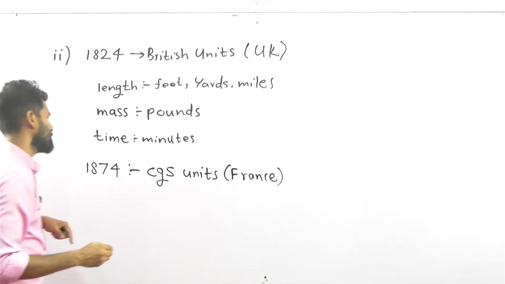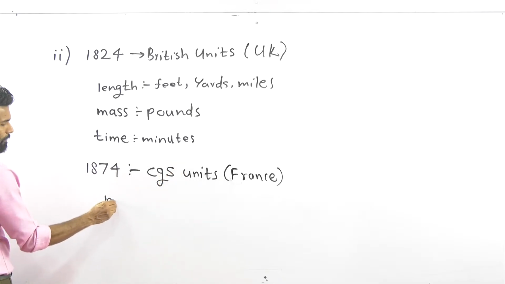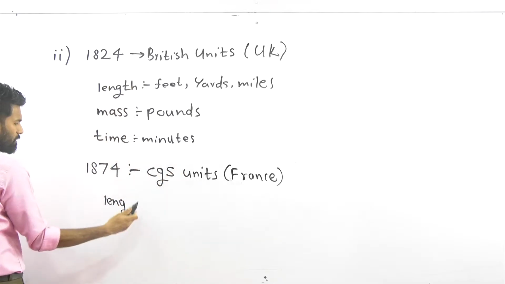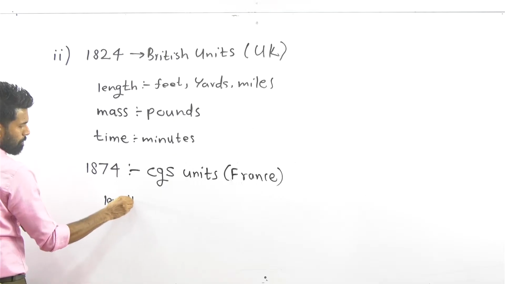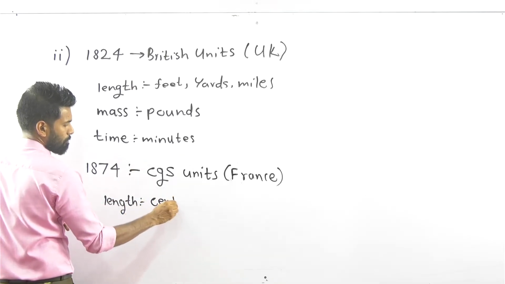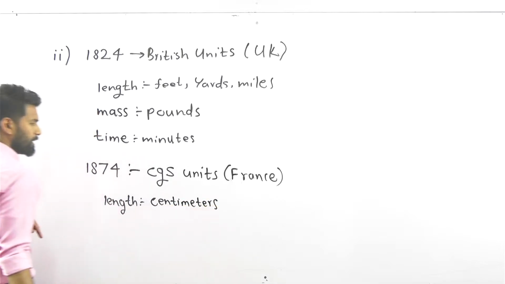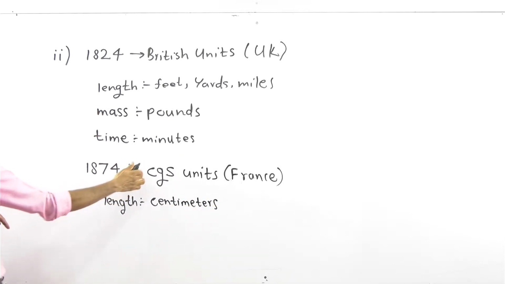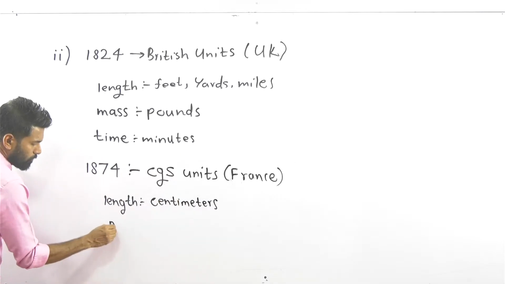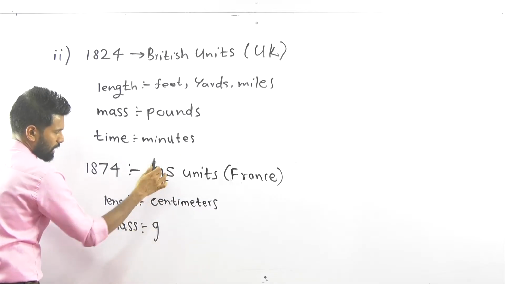In this CGS unit system, write it with me: to measure length, centimeters. C stands for centimeters. To measure mass, grams. G stands for grams.